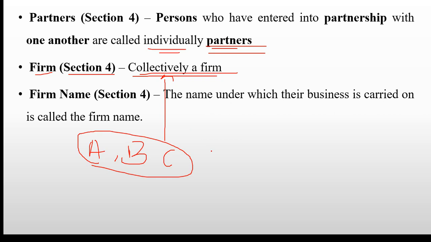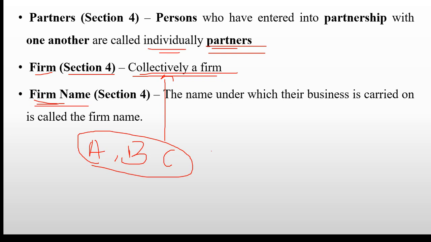Now if we are calling collectively a firm, then the firm should have a name, so it is called the firm name. Okay, if we are calling ABC collectively a partnership firm, then that firm should have a name. Okay, then that firm name will be what? Like the firm will be called the firm name.